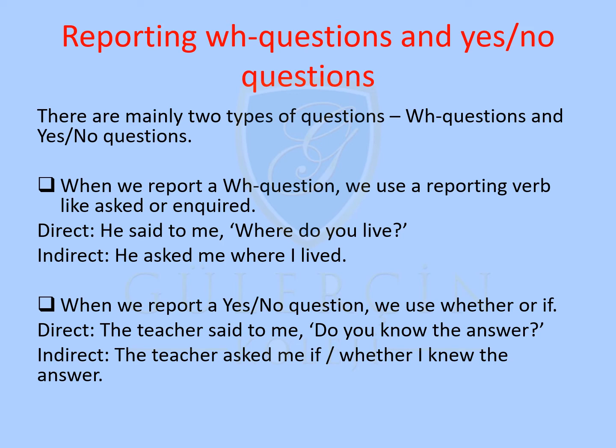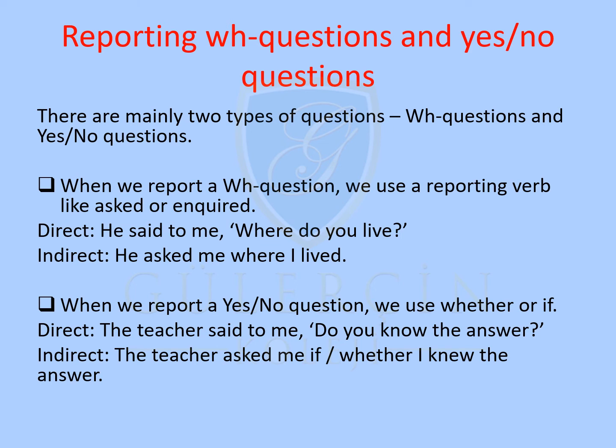How do we report WH questions and yes or no questions? There are mainly two types of questions: WH questions and yes or no questions. The first one, when we report a WH question, we use a reporting verb like asked or inquired. Direct, "He said to me, 'Where do you live?'"